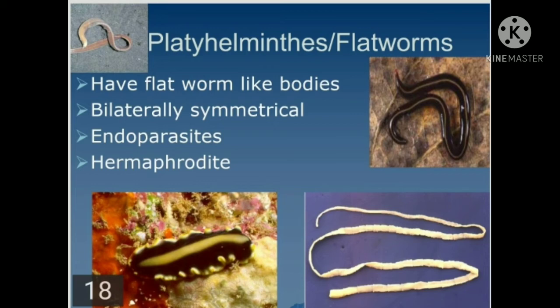Then the body is covered by cuticle, the outer covering, in the case of parasites. But in free living forms of the platyhelminths, the body is covered by cilia, a thin thread-like structure.